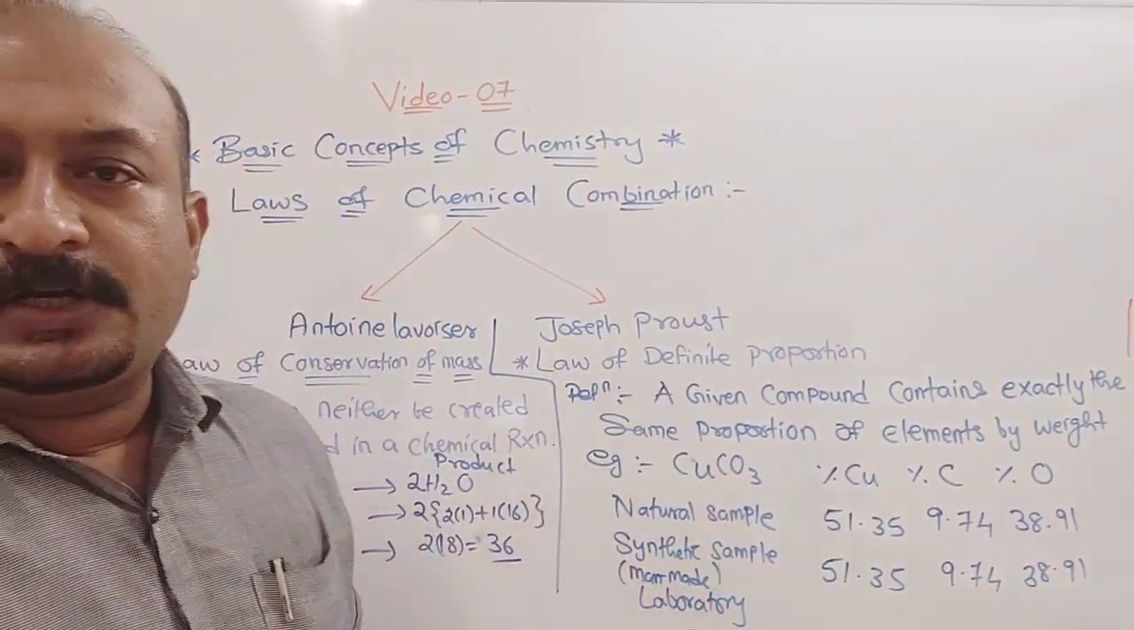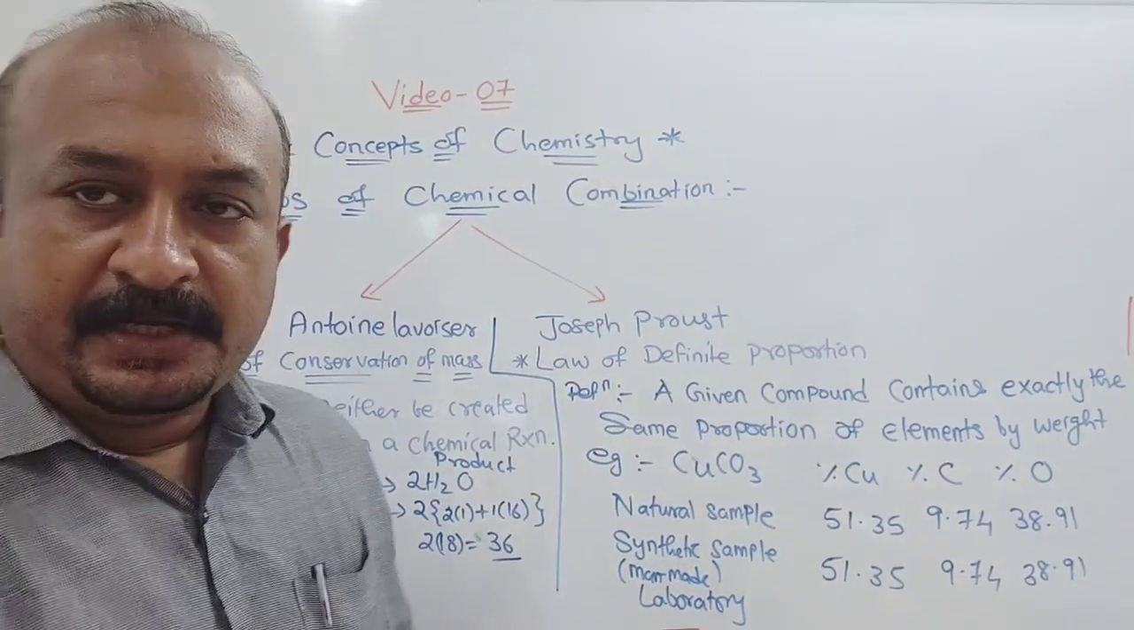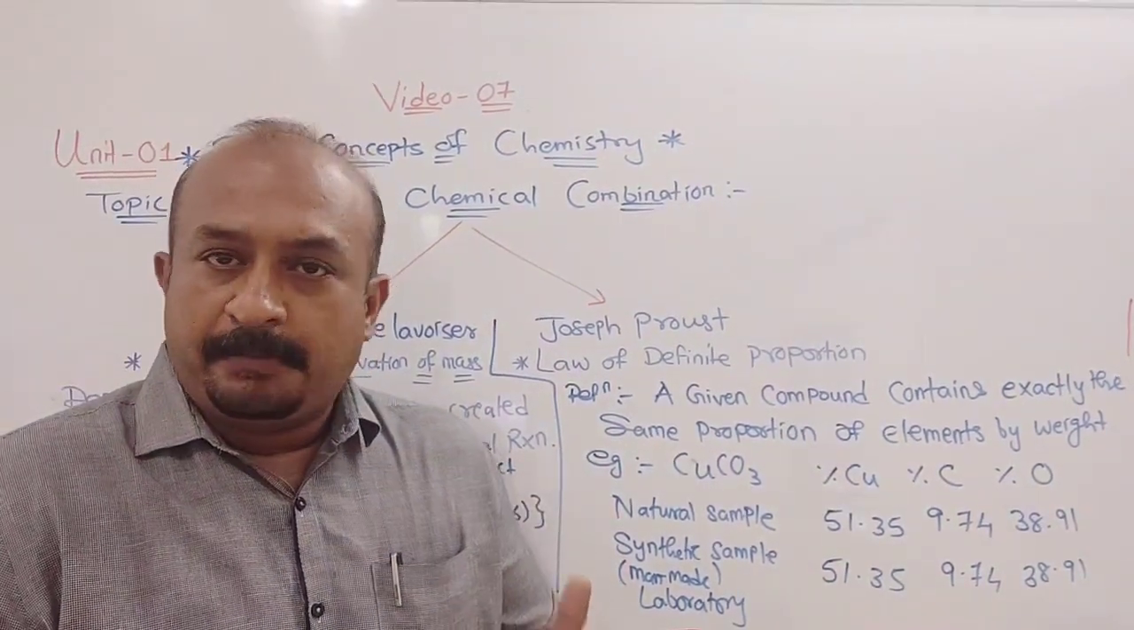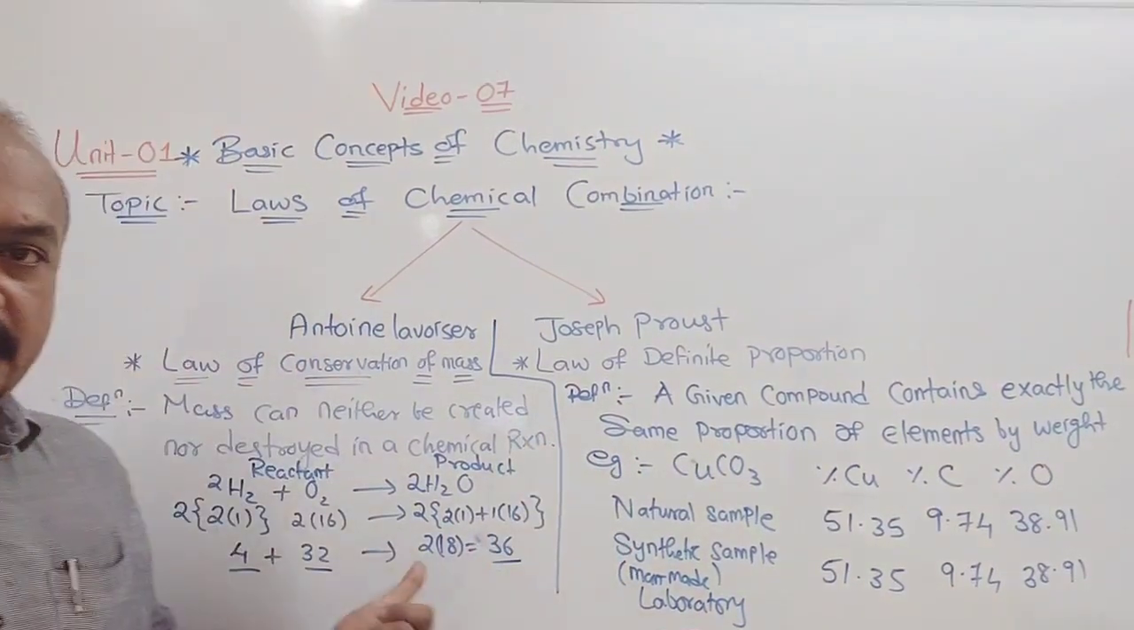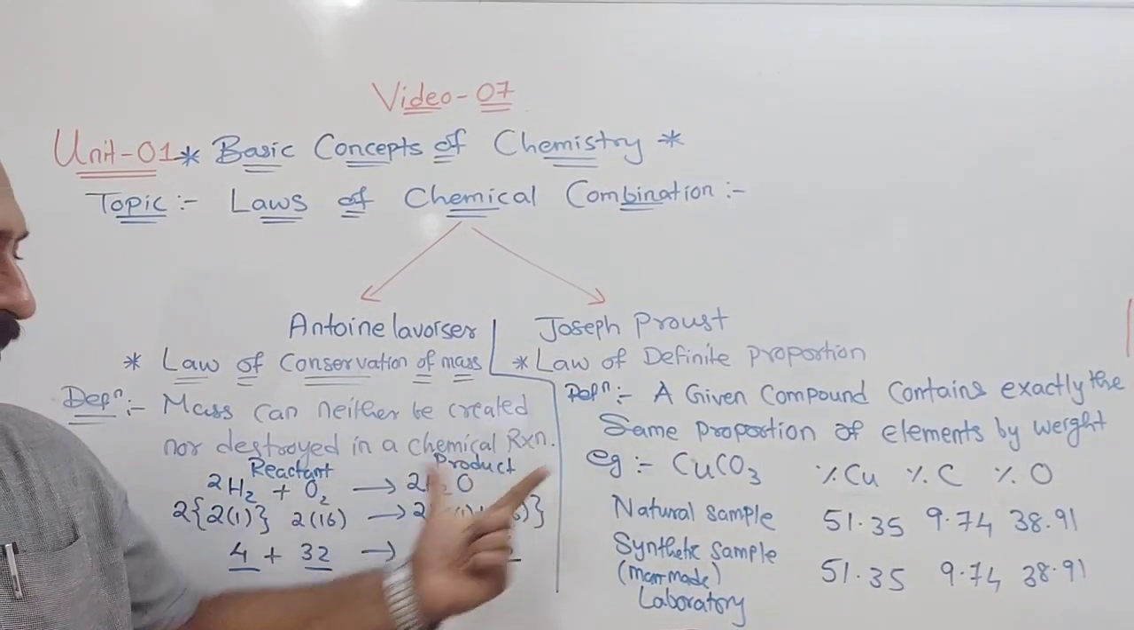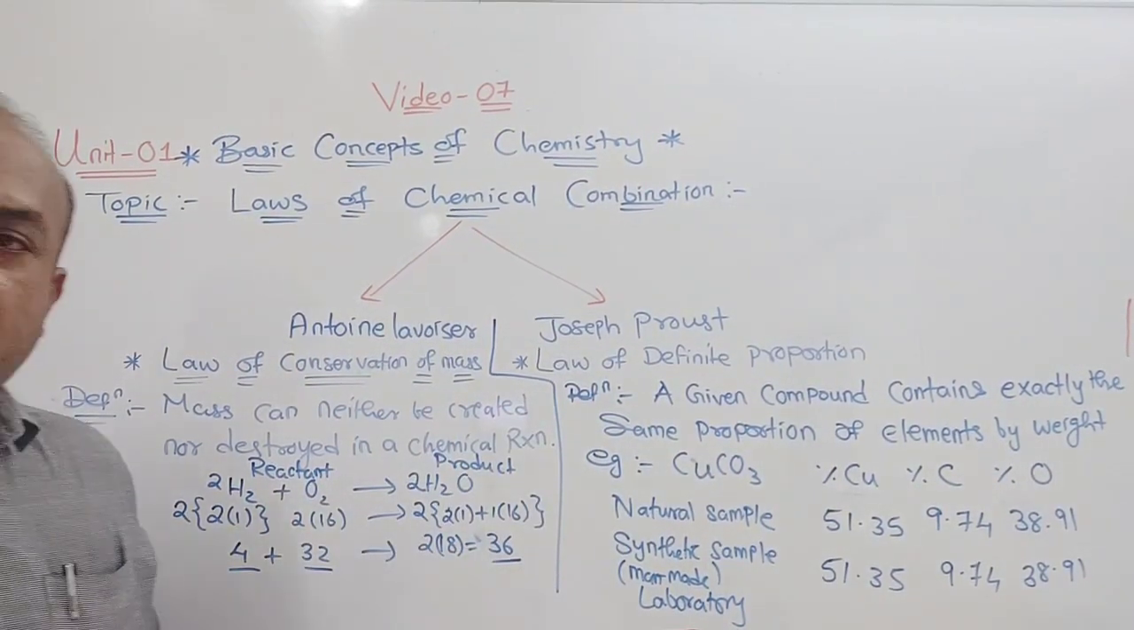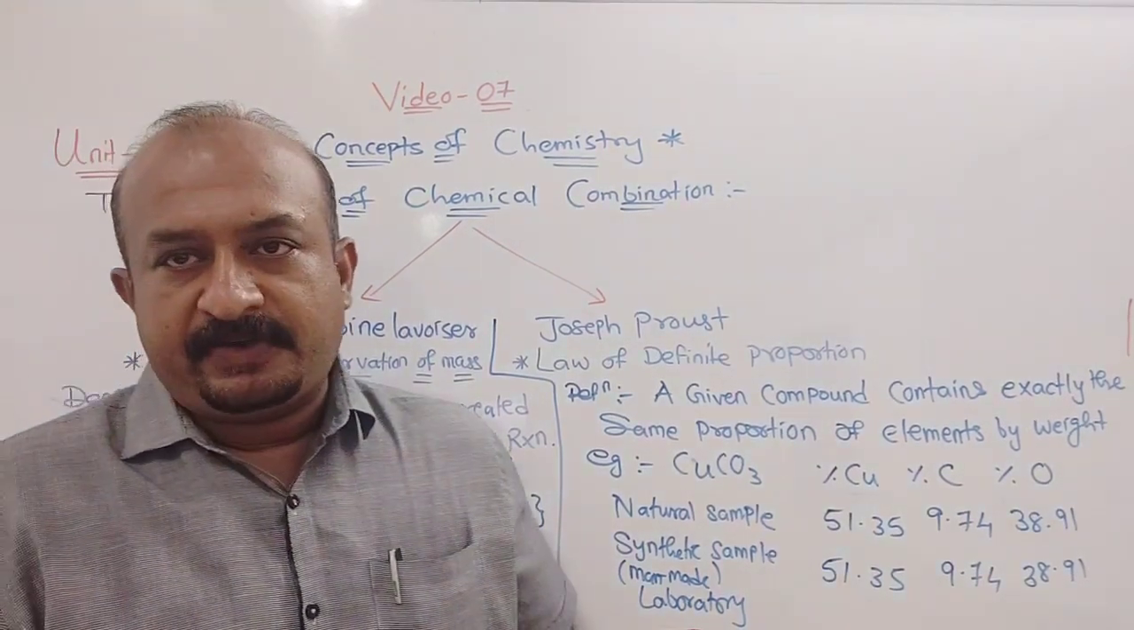Understood? So these are the two laws we have discussed: the law of definite proportion and the law of conservation of mass. Mass can neither be created nor destroyed. So these two definitions with the examples you can write down in your fair book for your ready reference. Understood?